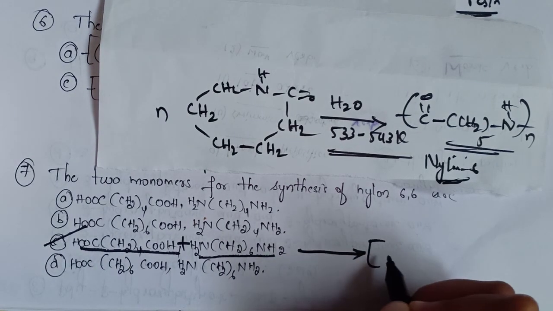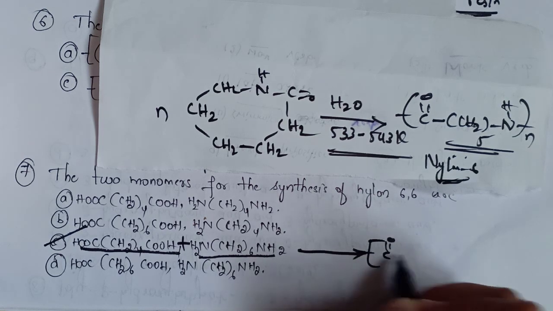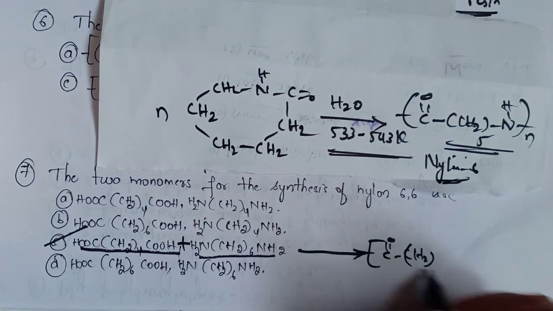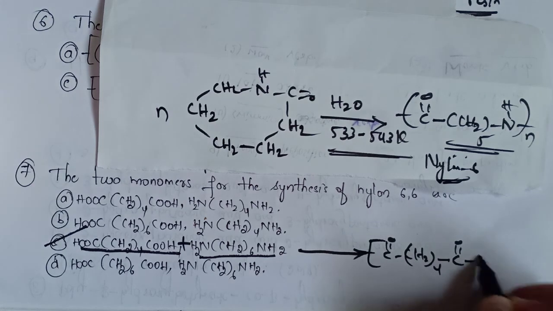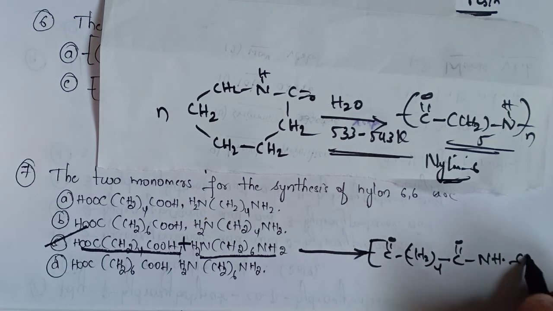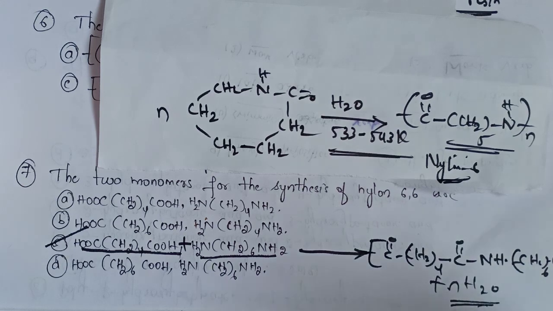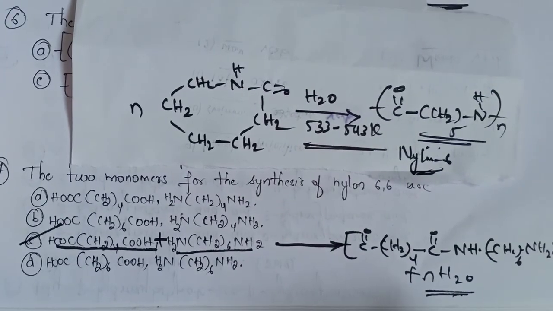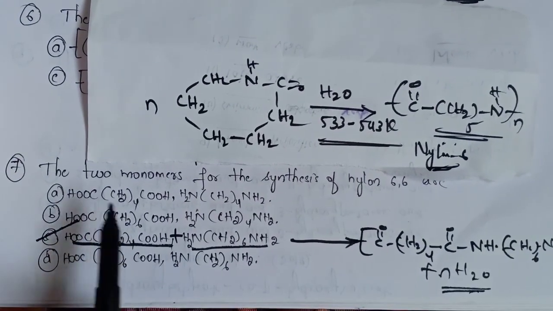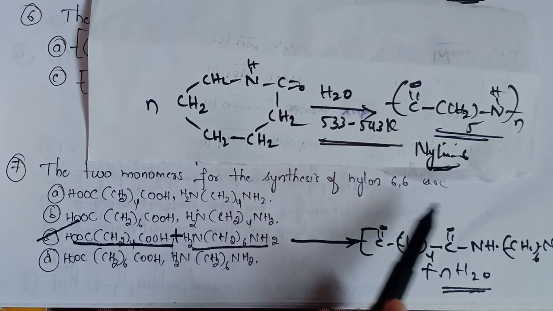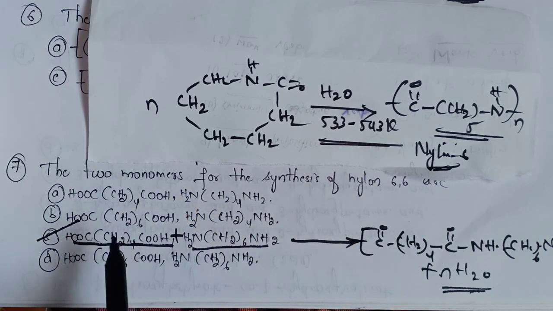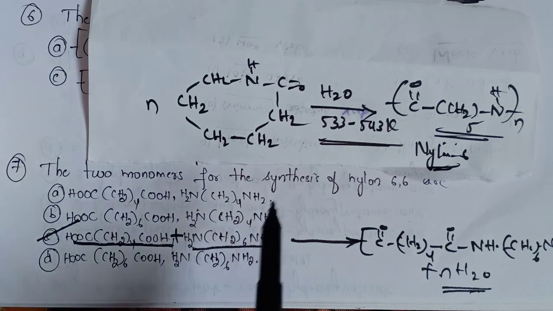So let's write the reaction, that is CO, C2O4, C double bond O, NH, CH2 6, NH2, plus elimination of simple molecules like water. So the correct option is: the two monomers for the synthesis of nylon 6,6 are adipic acid and hexamethylene diamine.